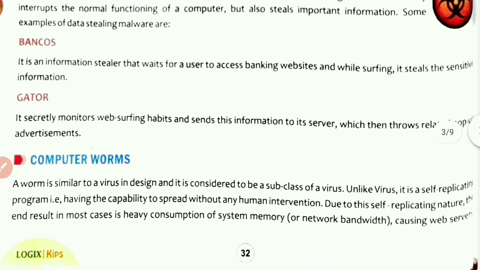The second one is Gator. It secretly monitors web surfing habits and sends this information to its server, which then throws related pop-up advertisements.